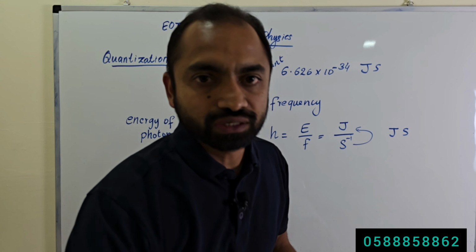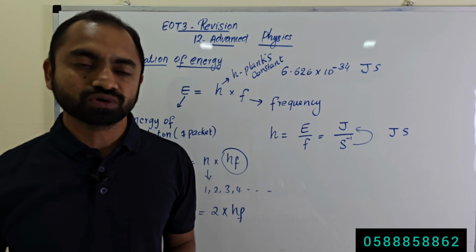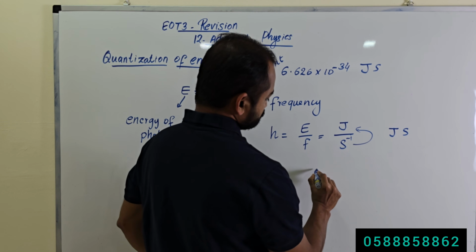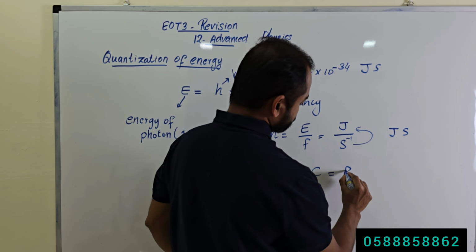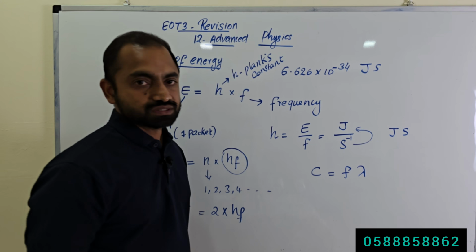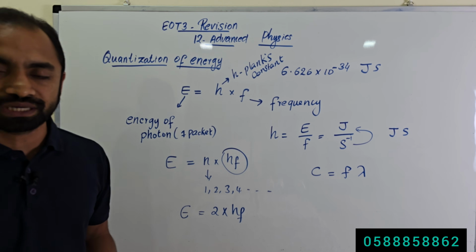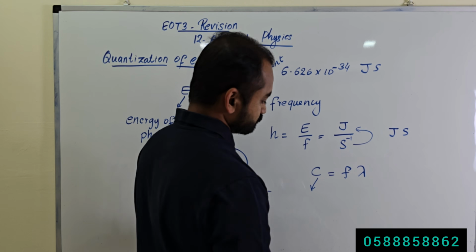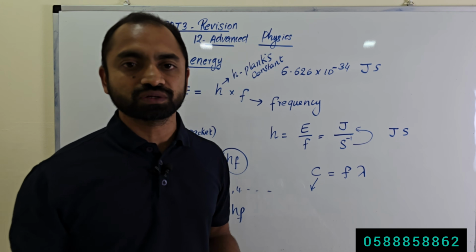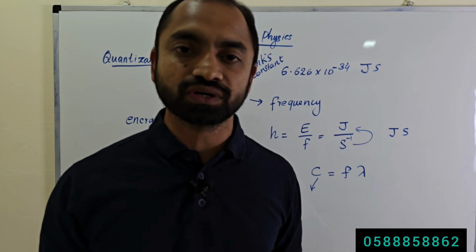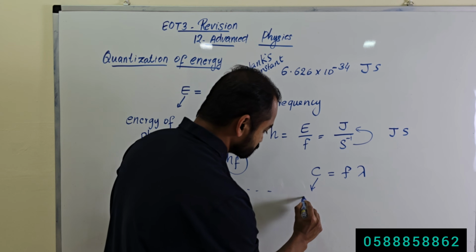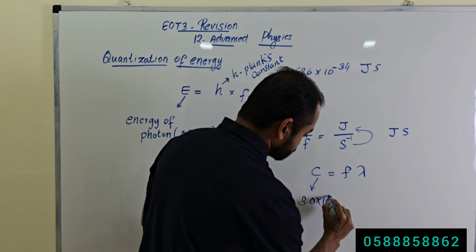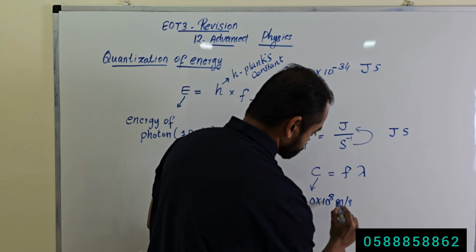So we know the wave equation. What is the wave equation of electromagnetic waves? The wave equation is C equal to F lambda. What is C? C is the speed of electromagnetic waves. What is the value of the speed of electromagnetic waves? It is 3.0 times 10 to the power 8 meters per second.